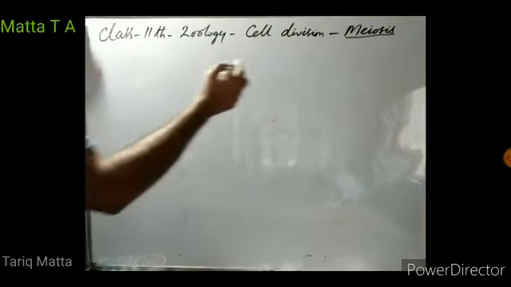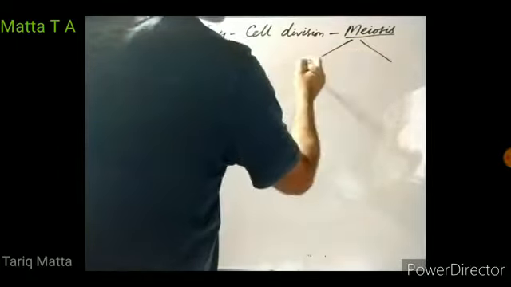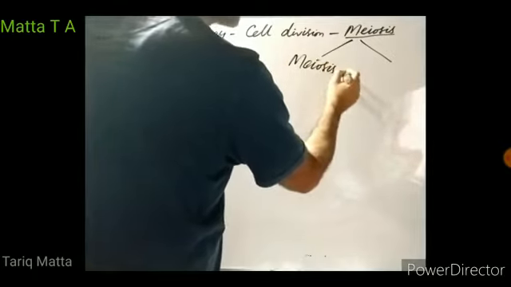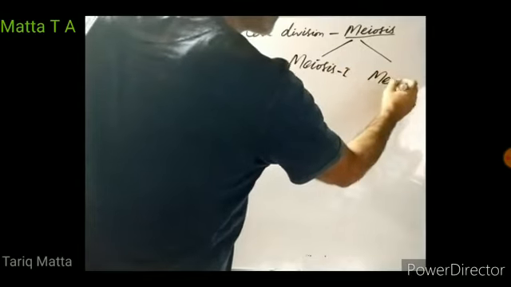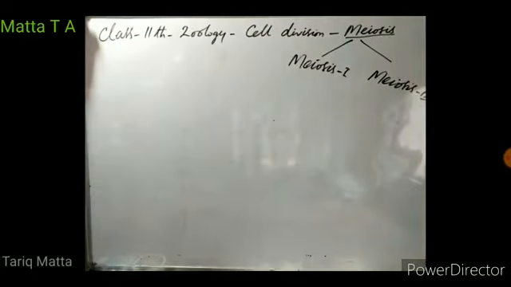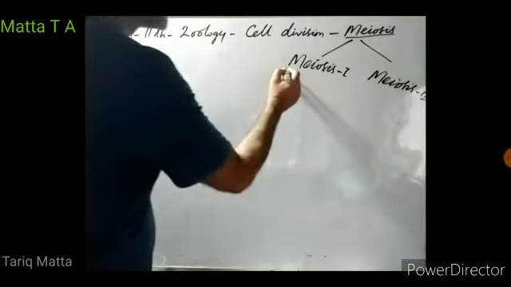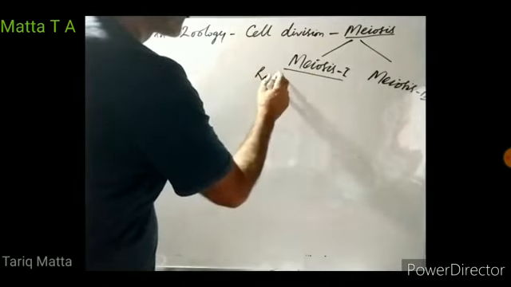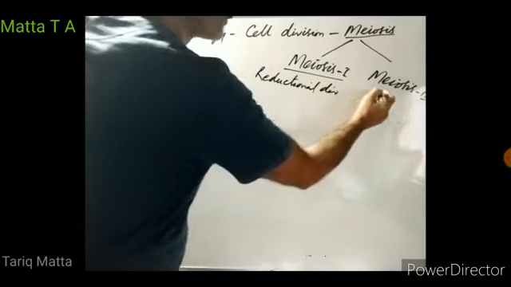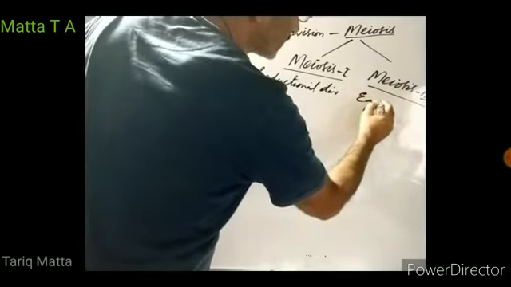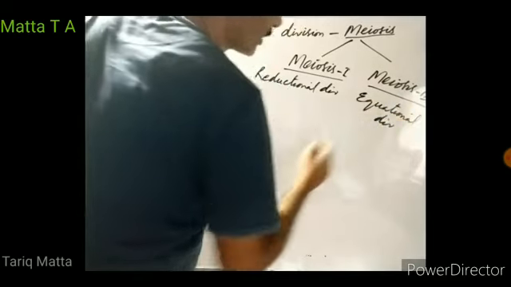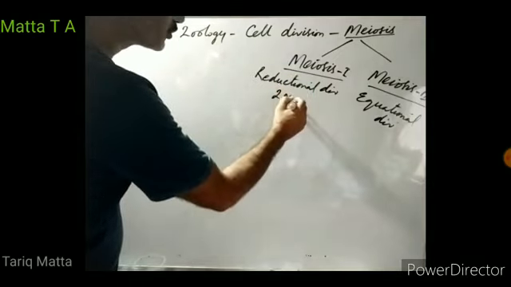So meiosis is completed in two phases, meiosis first and meiosis second. As I told you just now, meiosis first is a reductional division and meiosis second is an equational division. In meiosis first, the chromosome number is reduced from 2n to 1n.